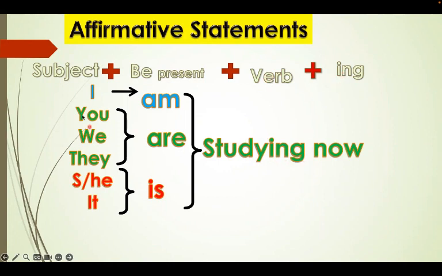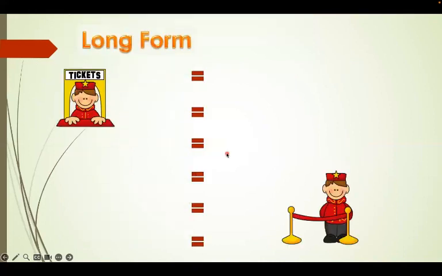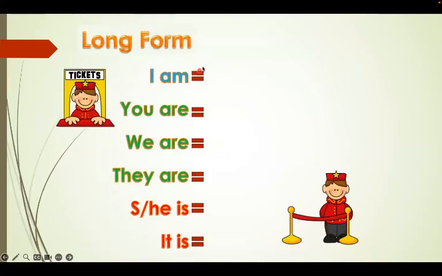So the whole sentence is, I am studying now, you are studying, we are studying, they are studying, he, she, it is studying.